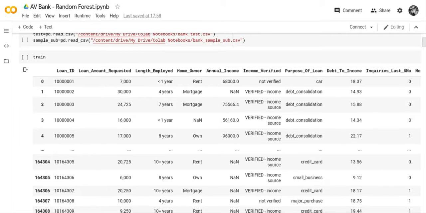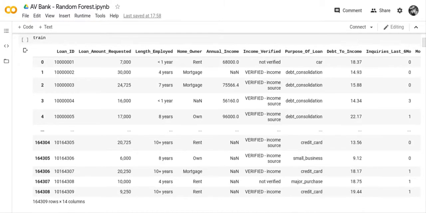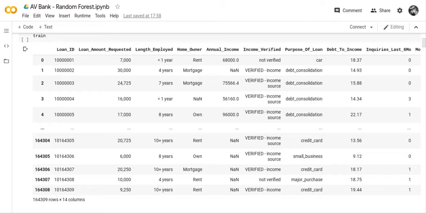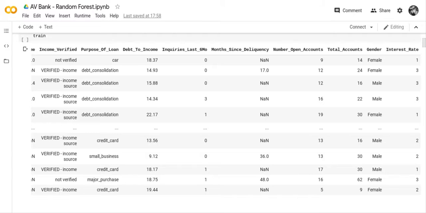The next thing I did was load up my train file. At some point I'll probably delete those files so they don't take up lots of space in my G drive. Then I looked at the train file. You see the train file is pretty big and it's got lots of objects in it.